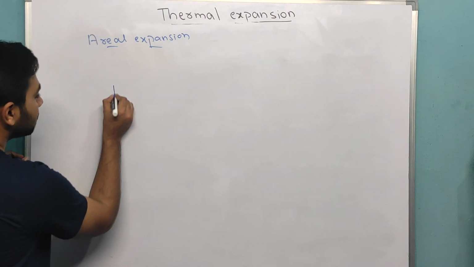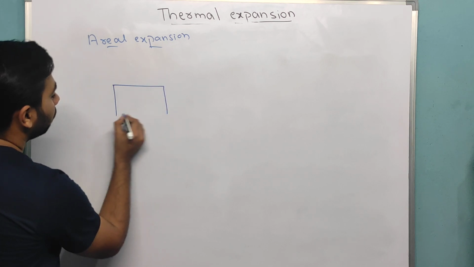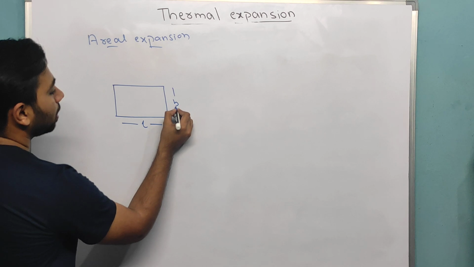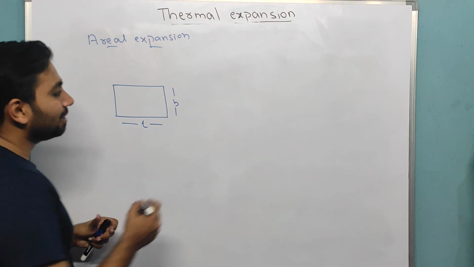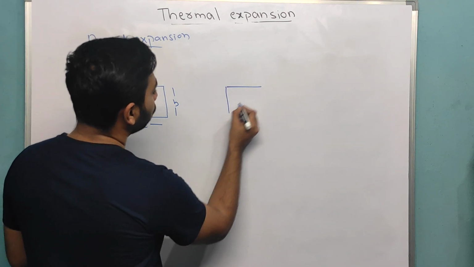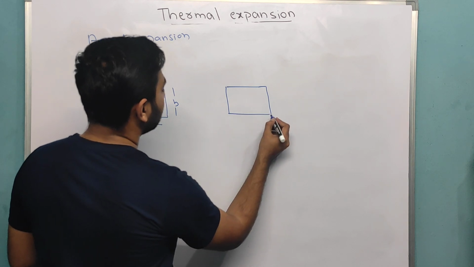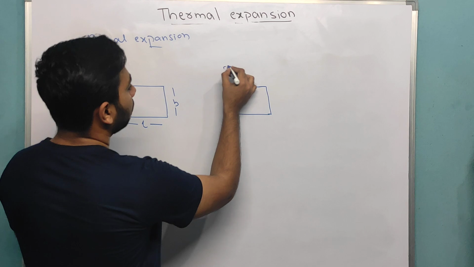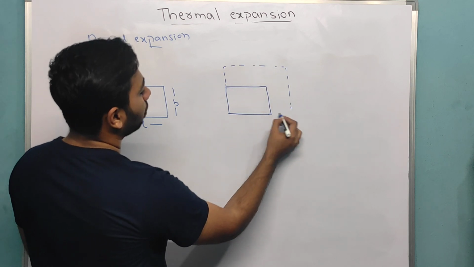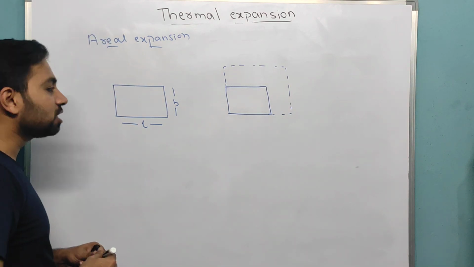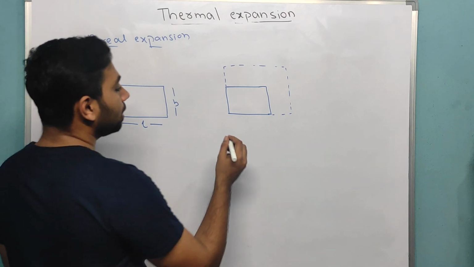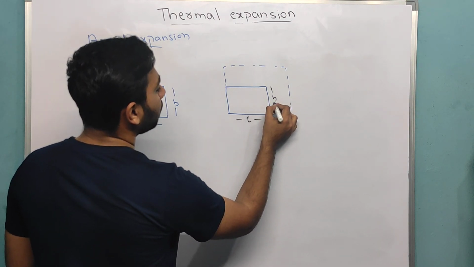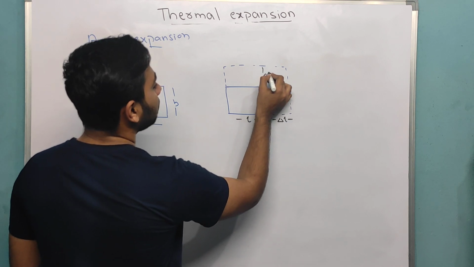If you have any small object which has area, with length L and breadth B, because of heat the length changes and the breadth changes. Now the new length is the old length plus the change in length, and the new breadth is the old breadth plus the change in breadth.